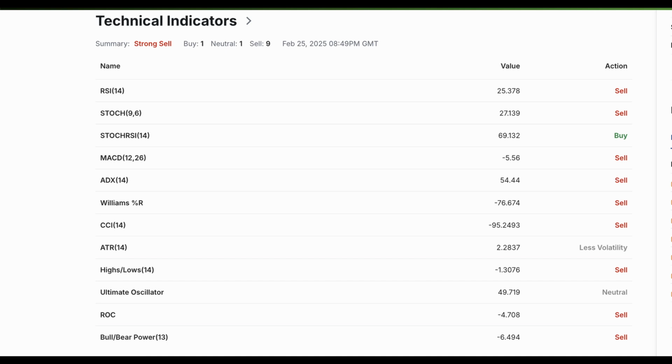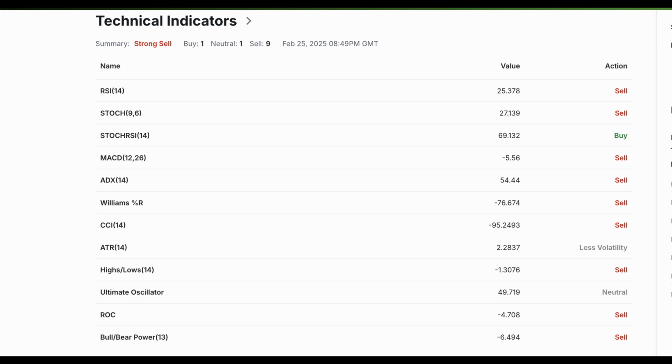The ultimate oscillator stands at 45.3, leaning towards bearishness. The rate of change at minus 3.8 indicates downward momentum. The bull-bear power indicator, with a value of minus 9.45, suggests that bears are currently in control. Moving averages further corroborate the bearish outlook.